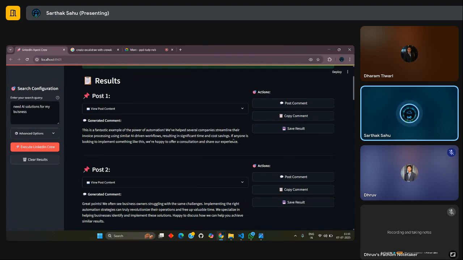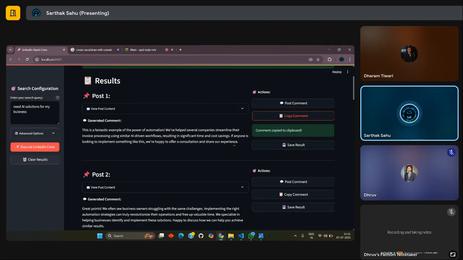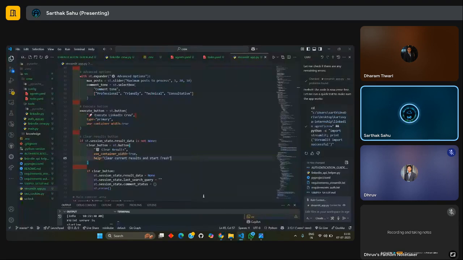As you can see how beautifully it has created the comment, using the LinkedIn API you can either post the comment, copy the comment, or save the results for later on. So let's now deep dive into the code.